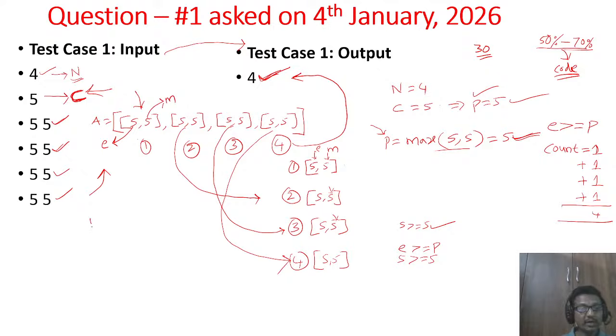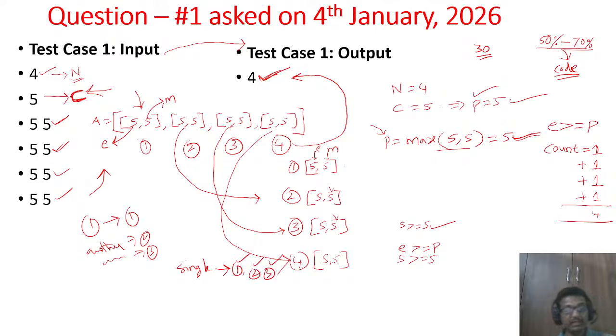So that is what you need to do during the examination. Applying one logic for test case 1, another logic for test case 2, and another logic for test case 3, this won't work. You should arrive at a single logic by which all the test cases, 1, 2, 3, are satisfied. If they are satisfied with the single logic you develop on paper, then 70% of your problem is solved. The remaining 30% is just coding, converting the logic into code. That's it.